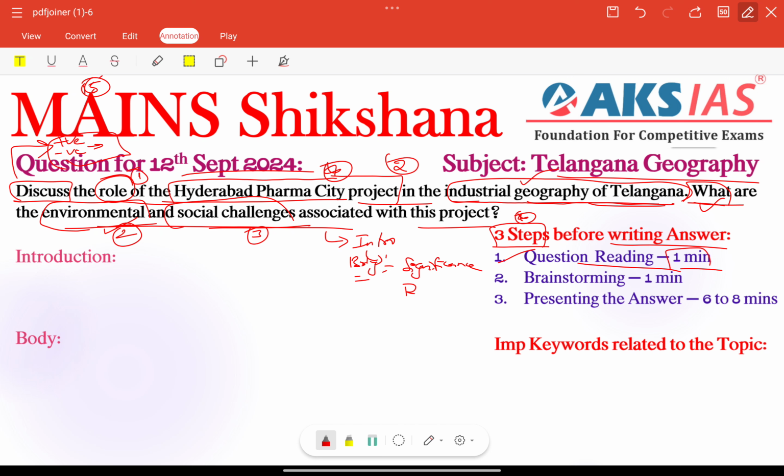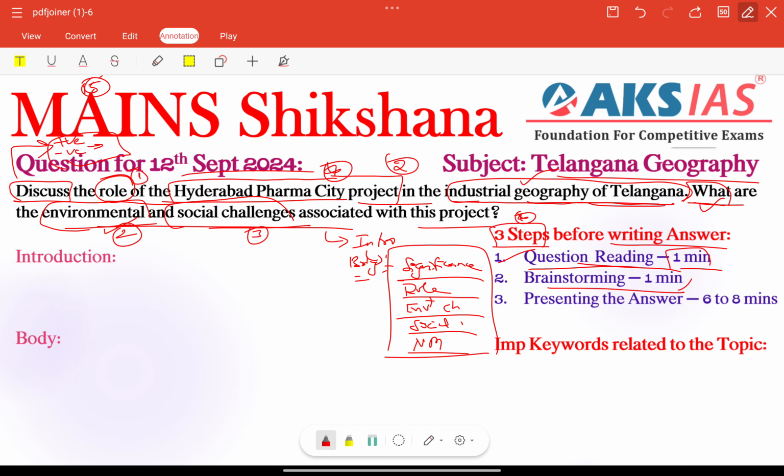Then we go according to the particular keywords: role, then environmental challenges, next social challenges. Finally we need to give some needed measures, suggestions, before the conclusion, right? This is the perfect structure we need to create in our mind within 1 minute, after reading the different question tags and keywords.